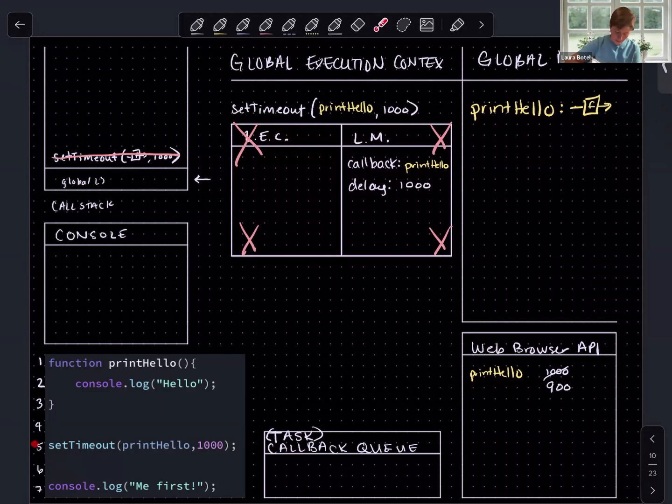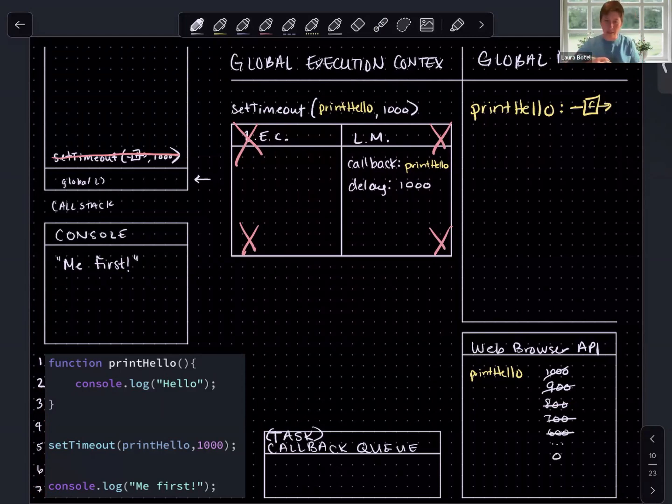Okay, what happens next? JavaScript has executed line 5. What is the next line of executable code? We have line 7. We're going to console log me first. So let's do that. And in that time, maybe our timer has gone down further. We have run all of the code that is left to run here, which is great. There's no code that we're still executing. And meanwhile, the browser continues to keep track of the timer until it gets to 0.